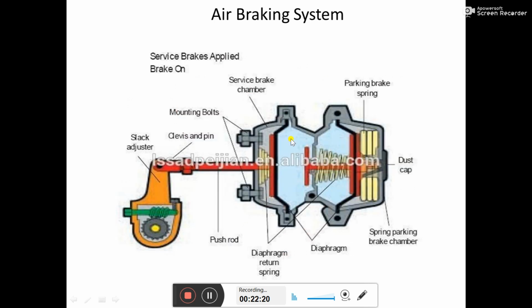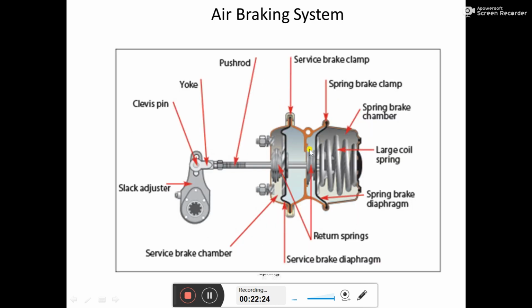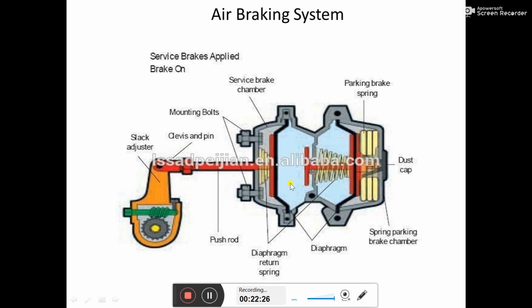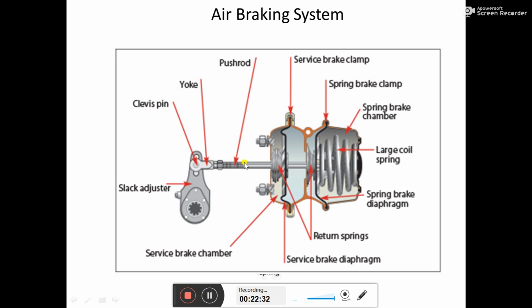This is the position we have for parking, and this is the position we have for service. So how can I identify it? Simple. First of all we will see the construction of it. After that we will see the working, how it behaves in the case of parking type and how it behaves in the case of the service type. So that we will see.